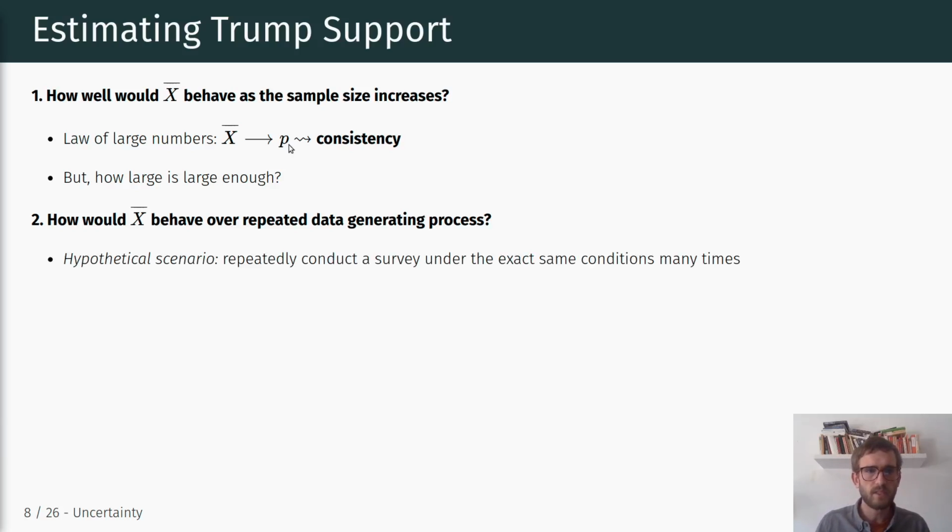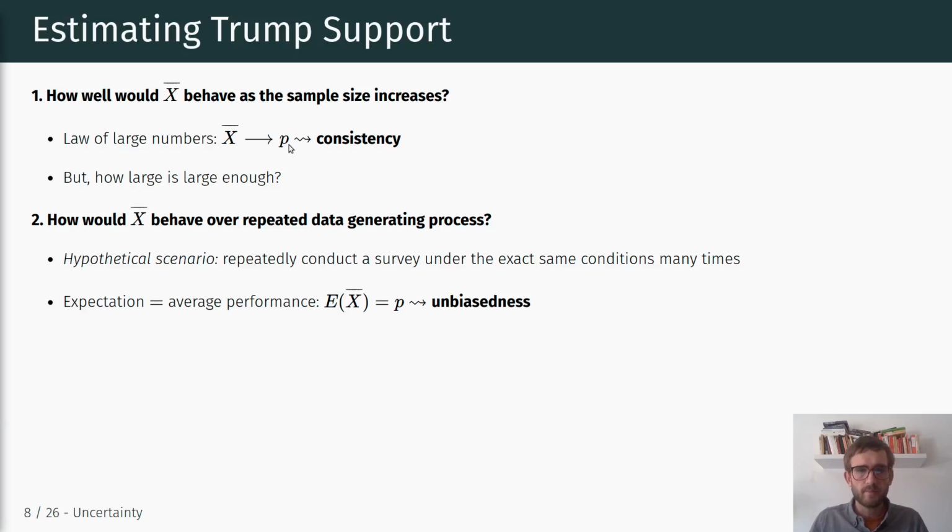So this is always a hypothetical scenario that we're talking about, right? We're talking about repeatedly conducting a survey under the exact same conditions many, many times. And then we're looking at the distribution of our estimator across those repeated data generating processes. So in expectation, and we talked a little bit about bias and unbiasedness in the context of OLS in previous weeks.